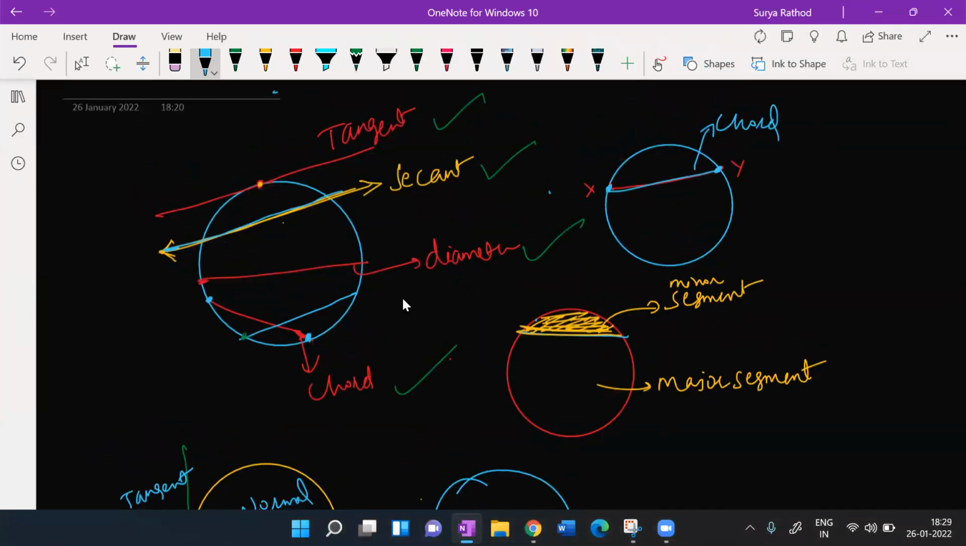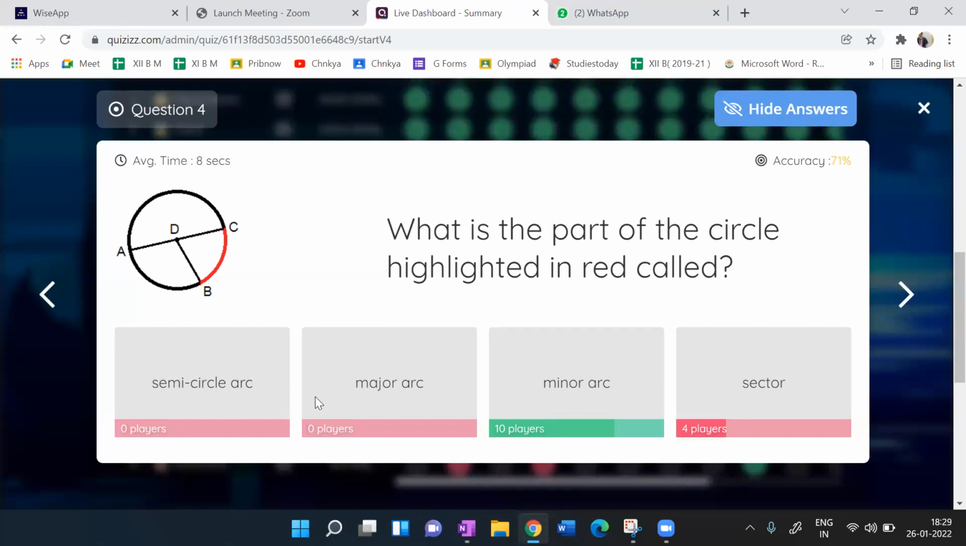You have learned circles. आपको ये पता होगा तो सब कुछ पता हो जाएगा. This is the basic knowledge you must have in circles. ठीक है. हाँ, देखो अभी ये क्या हुआ. ये minor arc होगा मेरा. This is the red color one. Minor arc.